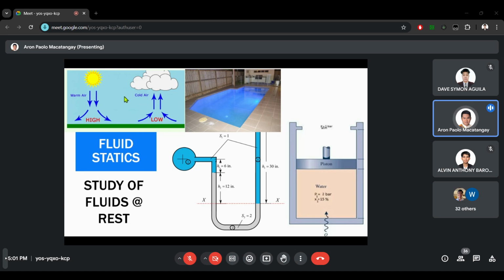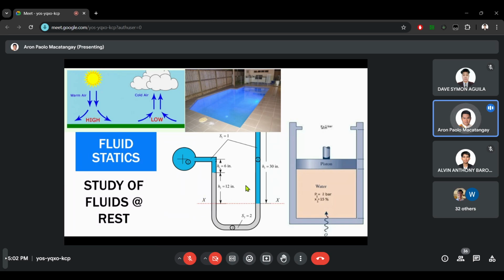This one on the left side, we will also learn why, when we hear in the news about a low pressure area, it happens that in low pressure areas there's a lot of wind and a lot of rain compared to a high pressure area where there is very little wind or rain. We will study why this happens and why we always hear it in weather news.